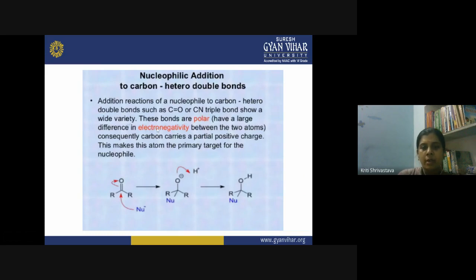Now these bonds are polar. That means the heteroatom has large electronegativity. So both atoms have a huge difference in electronegativity, and therefore the carbon develops a partial positive charge. This makes the atom a primary target for the nucleophile.